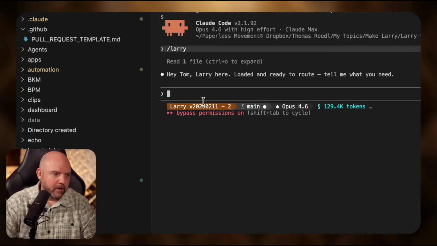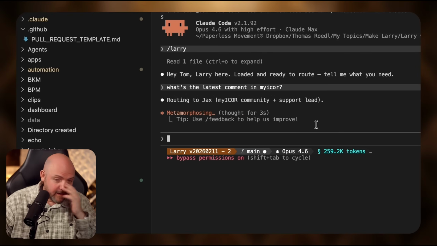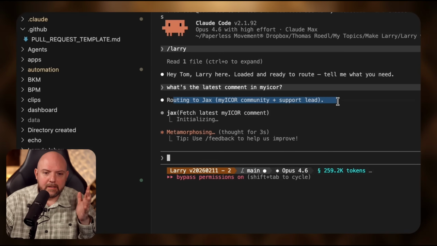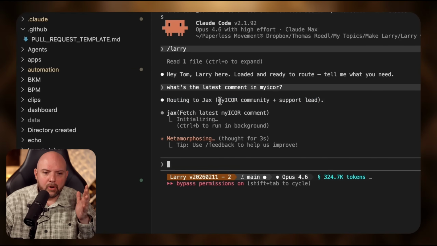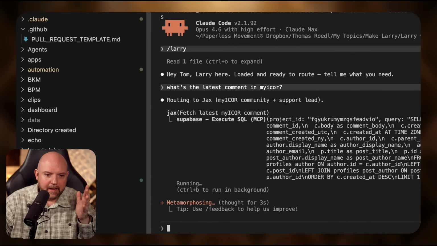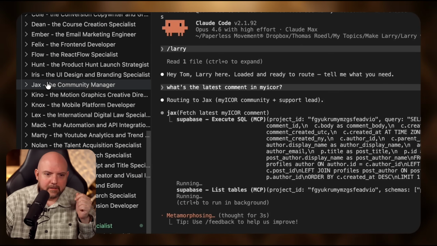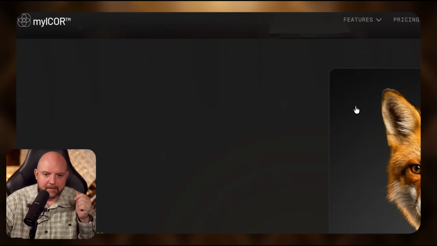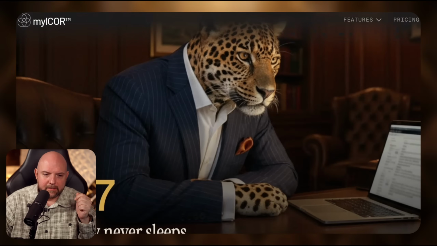I can ask Larry now, and I say, what's the latest comment in my ICOR? And here you see, he's routing to checks. He is the community agent, okay? He knows that he's the guy who has all the understanding about the community. And if we go to the team, here is checks, okay? The community manager. And if we go back to the website, here is checks. That's him. That's how we visualize him.